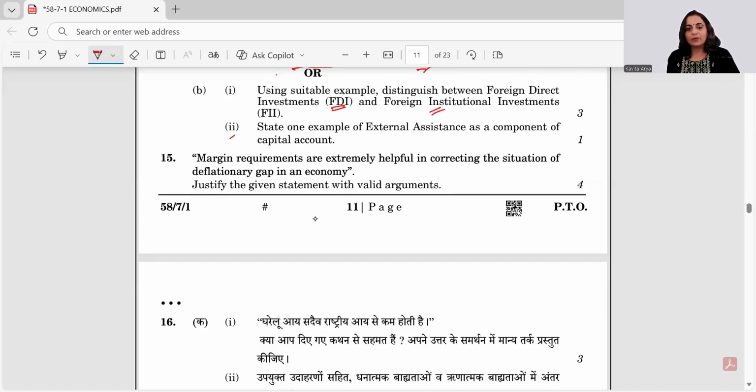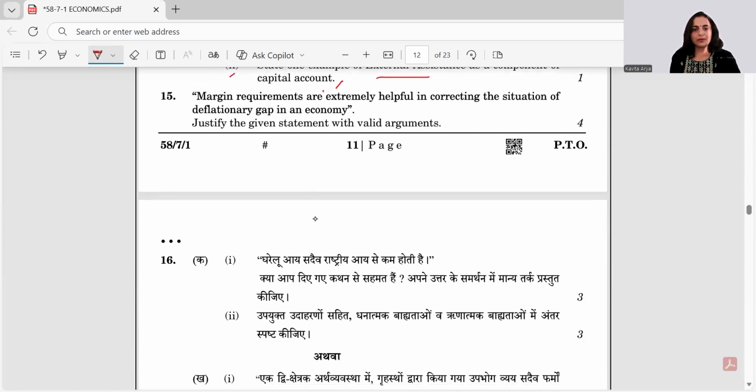Second question, state one example of external assistance as a component of capital account. So external assistance as a component of capital account. Yes, when some borrowings are taken from the rest of the world, so that becomes a component of credit entry in the capital account. Then comes 15th question.